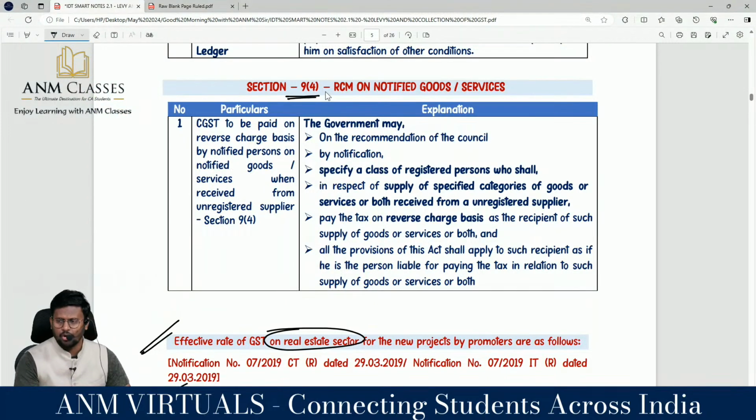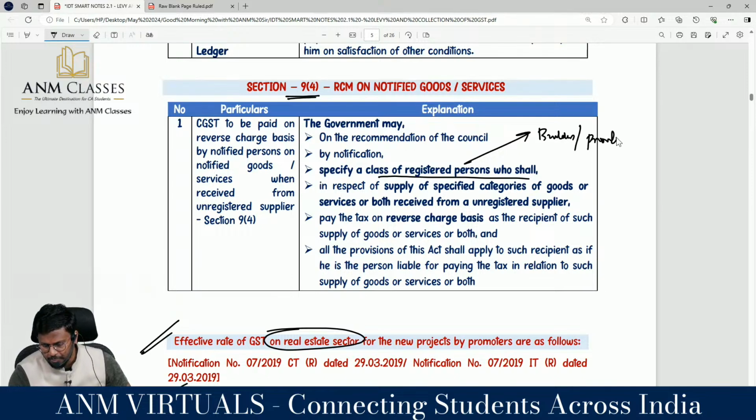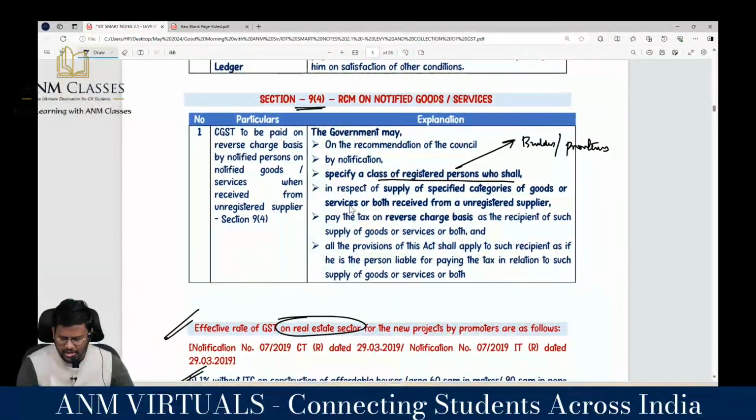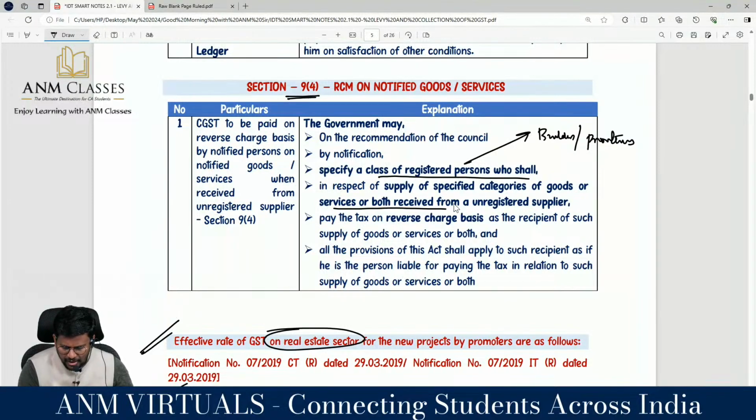9.4 RCM on notified goods or services. The government may, on the recommendation of the council, by notification, specify a class of registered person. They have specified that class of registered person as builders or promoters. So builders or promoters are the specified persons who are notified for the purpose of 9.4 for the time being, who shall in respect of supply of specified category of goods or services or both received from an unregistered person.